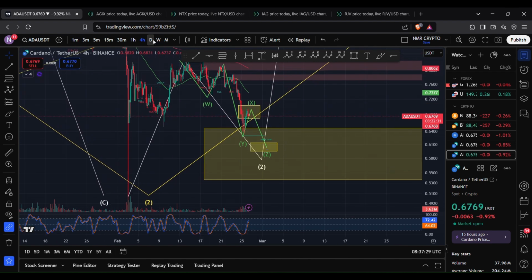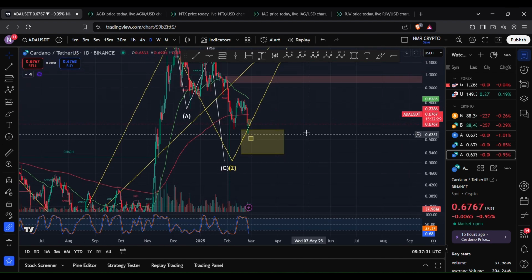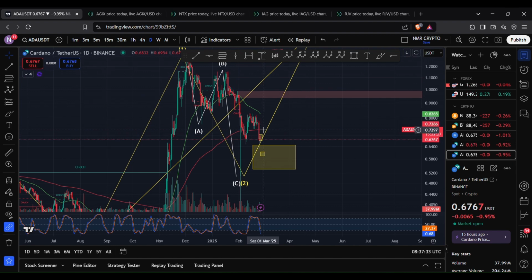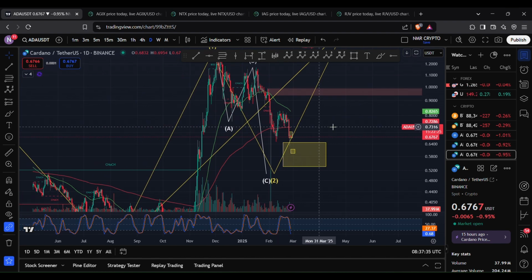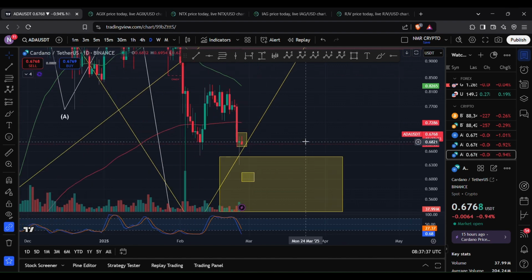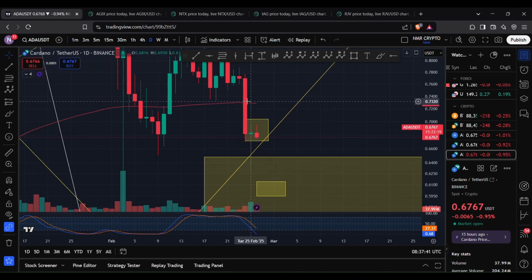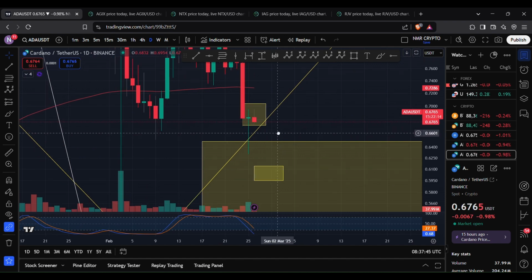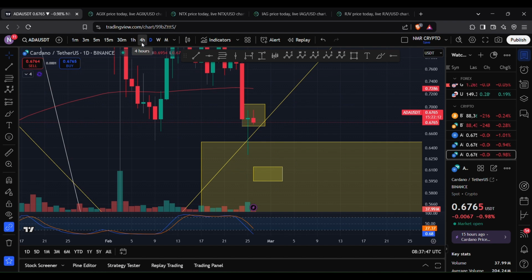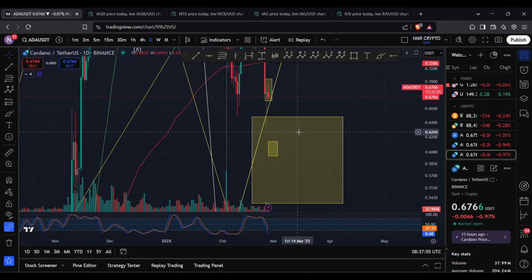Now, if I move on over to the daily chart, on the daily chart, we are below our 200 EMA and the 50 EMA, which is again bearish. And we did see the price of Cardano ADA close below our 200 EMA for 3 consecutive days, which is bearish. And similar to what I was talking about on the hourly chart and on the 4-hour chart, it will be interesting to see if we retest that 200 EMA level, find rejection, and then continue to see moves to the downside.